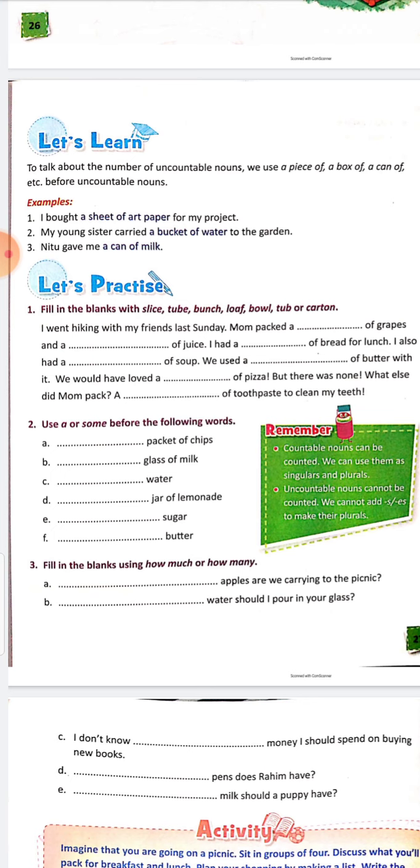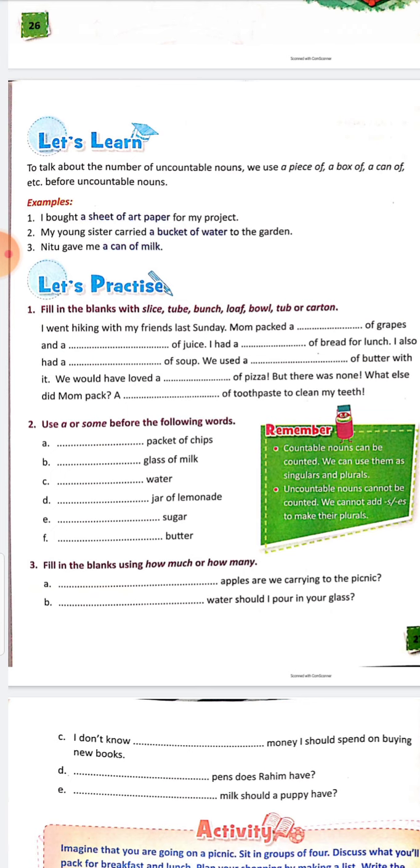I had a loaf of bread for lunch. I also had a bowl of soup. We used a tub of butter with it. We would have loved a slice of pizza, but there was none. What else did Mom pack? A tube of toothpaste to clean my teeth. So I have told the answers, listen to it and write it in the book.